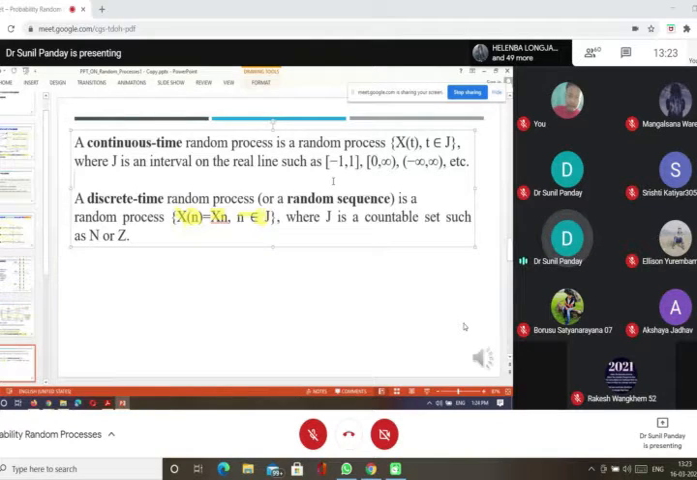And a discrete time random process is a random sequence. Sometimes some authors use this word also. A discrete time random process or random sequence is a random process X(n), n belongs to J. Here J is taking only a countable set. And a countable set, you know, is either a finite set, or the set of natural numbers, set of integers, or set of rational numbers. If such a thing is there, then we say that it's a discrete time random process or a random sequence.